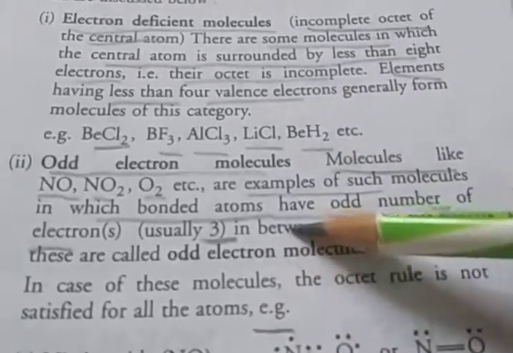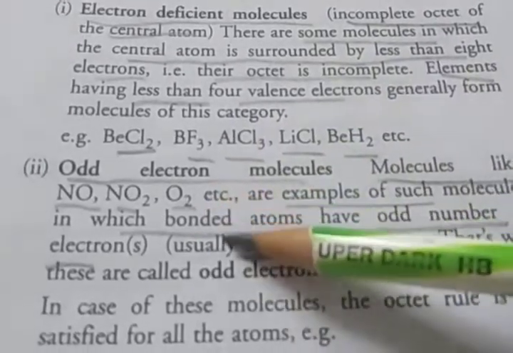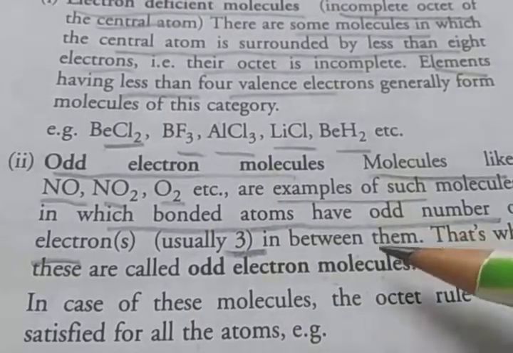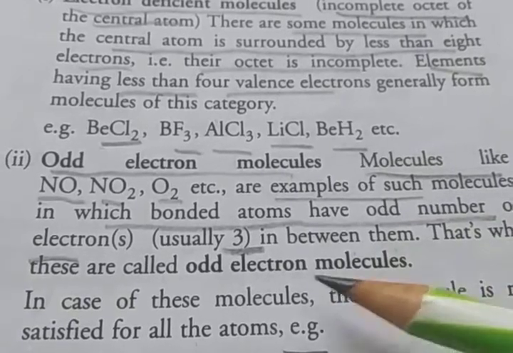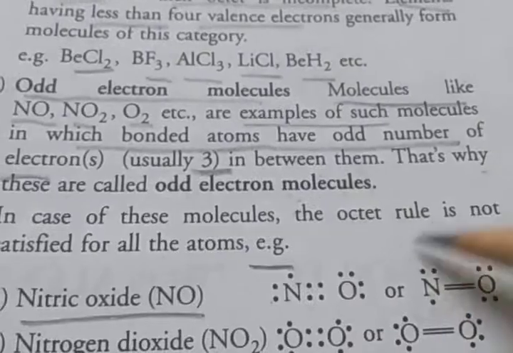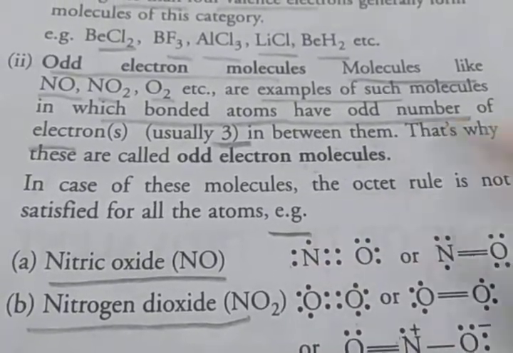Then odd electron molecules, like NO, NO2, are examples of such molecules in which the bonded atoms have an odd number of electrons, usually 3. That's why these are called odd electron molecules. So the octet rule is not satisfied for all the atoms.